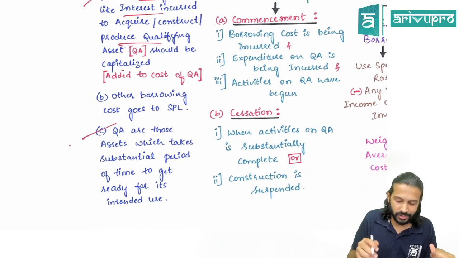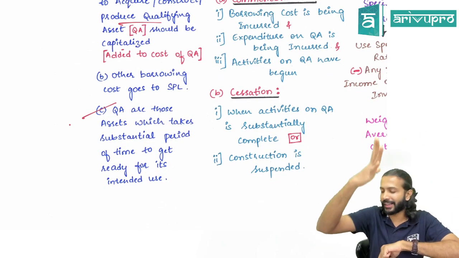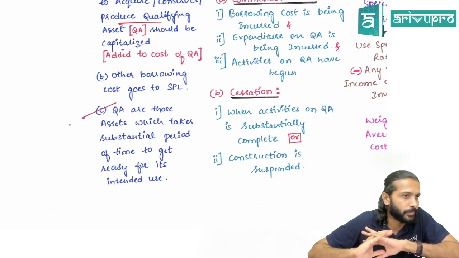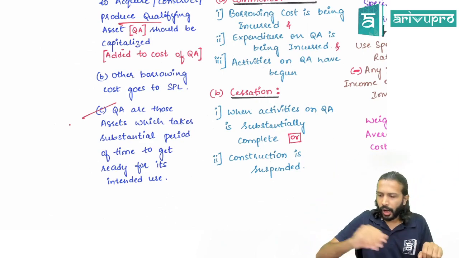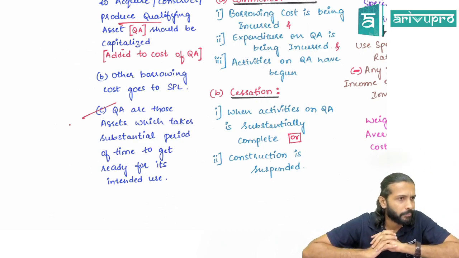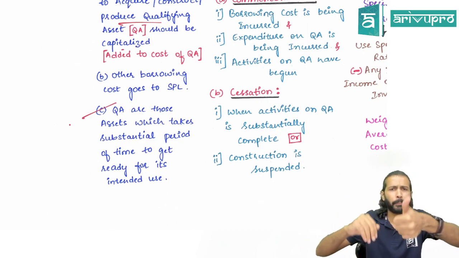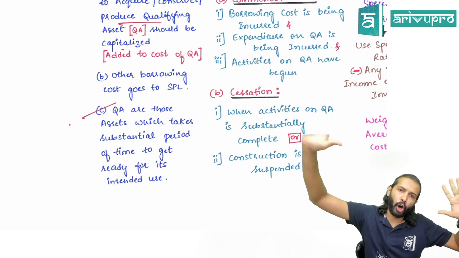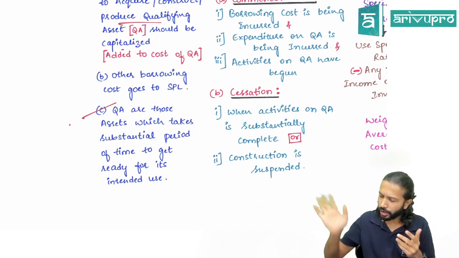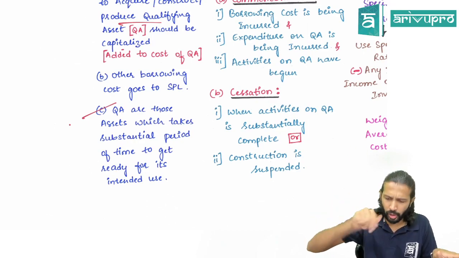Qualifying assets are those assets which take a substantial period of time to get ready for management's intended use. Okay, I purchased this iPad today. From when can I start using it? Today. Is it taking a long period of time to get ready for its use, or is it already ready? Already ready. That means a laptop is not a qualifying asset.